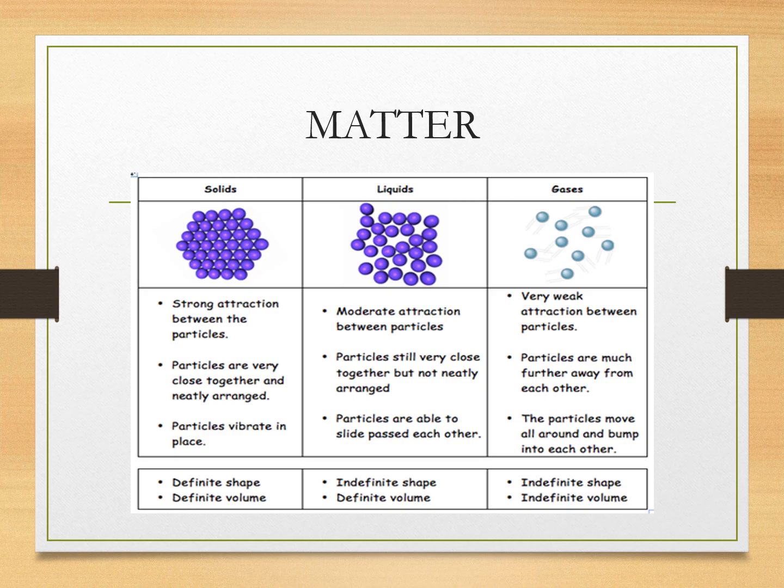Now we focus on the gaseous state of matter. In the gaseous state of matter, you will find very weak attraction between particles. Particles are much further away from each other. The particles move all around and bump into each other or into the walls of the container. That's why they have indefinite shape and indefinite volume.